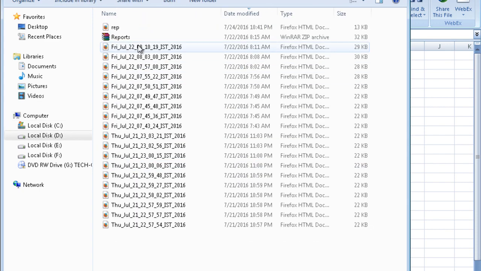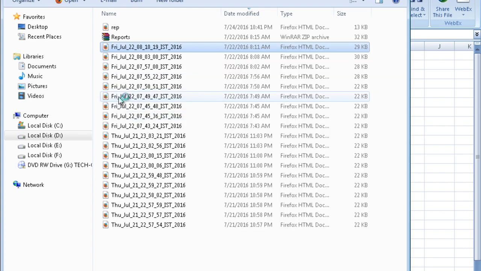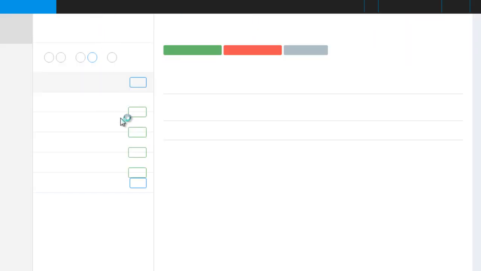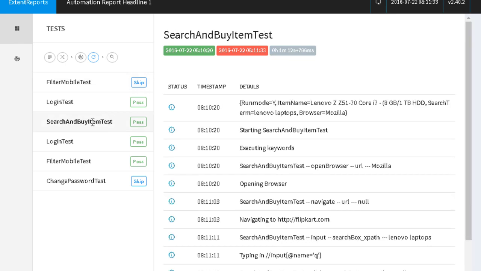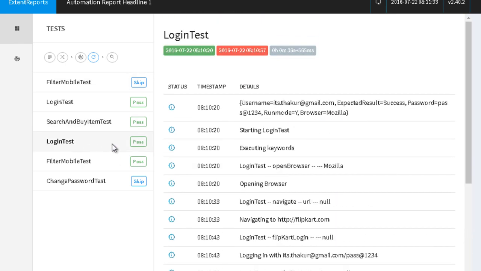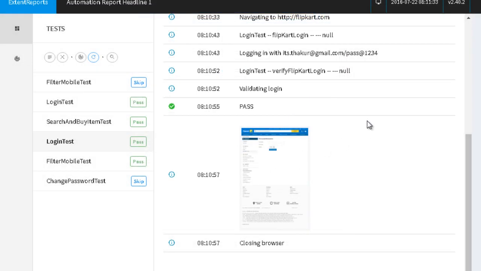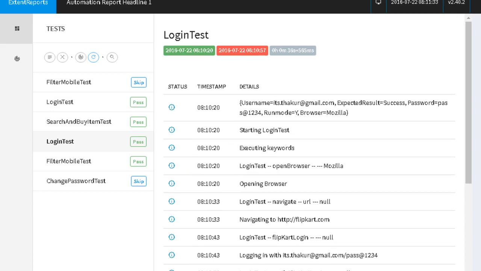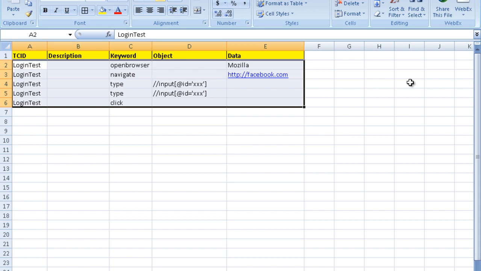For example, an Extent report which looks something like this, with all the test cases mentioned over here, their status, and if you click on any test case you get the complete details with the logs of what happened in the test case, with the screenshot as well if it is required. And when the scripts are running parallelly on multiple machines, you still want to generate these kinds of reports.